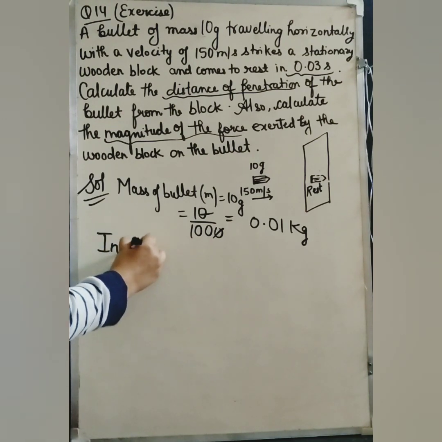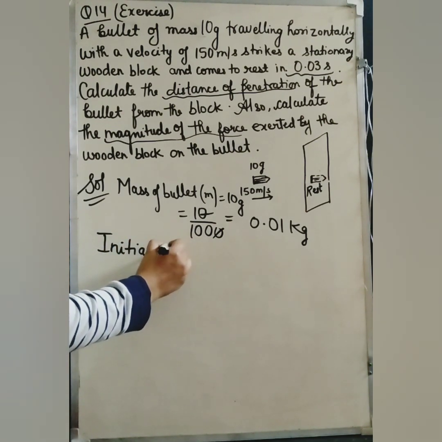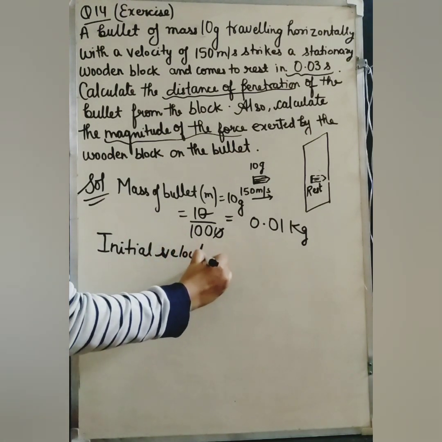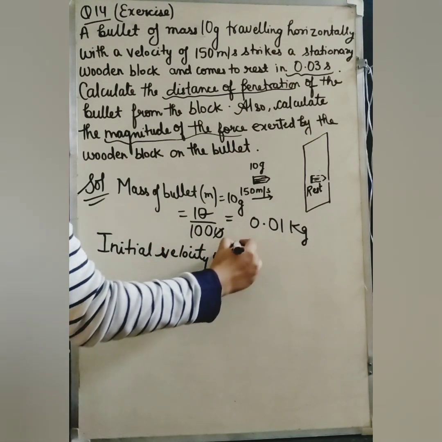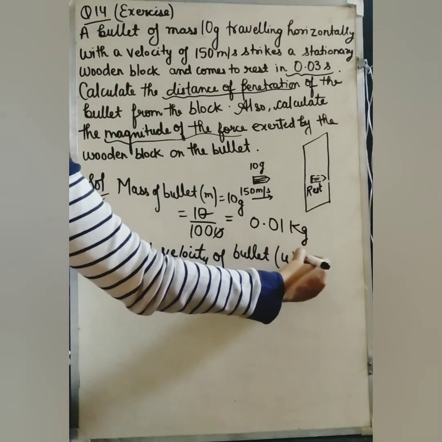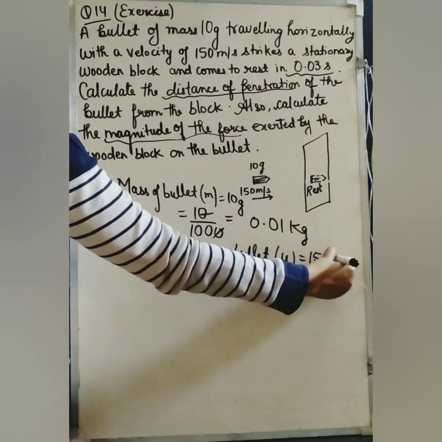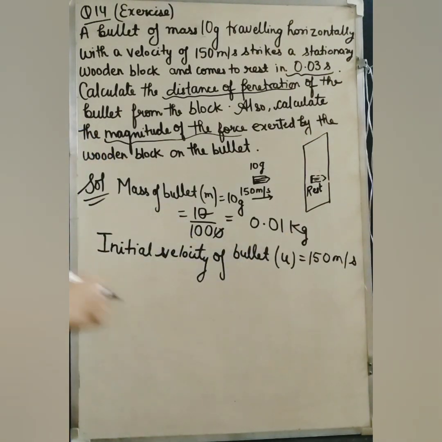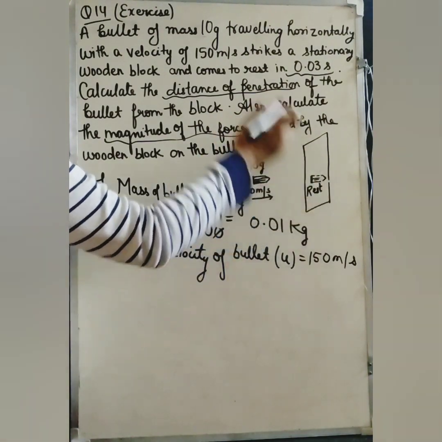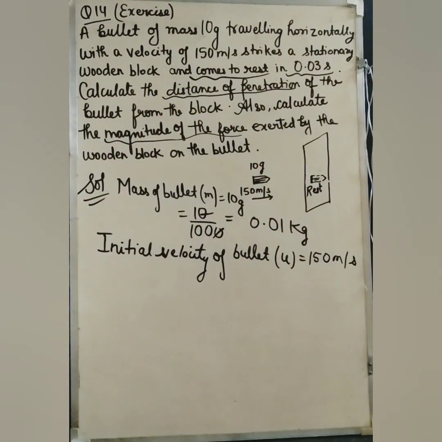Now the initial speed with which this bullet was traveling in the forward direction was 150 meter per second. So the initial velocity of the bullet is represented by u and it is 150 meter per second. After penetrating in the wooden block, it comes to rest.